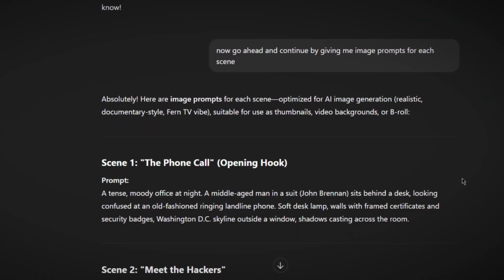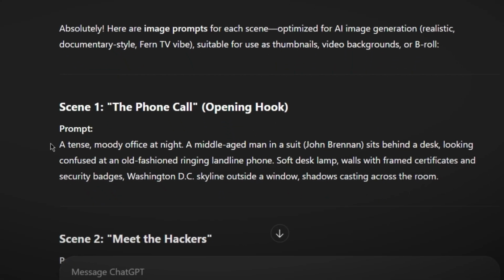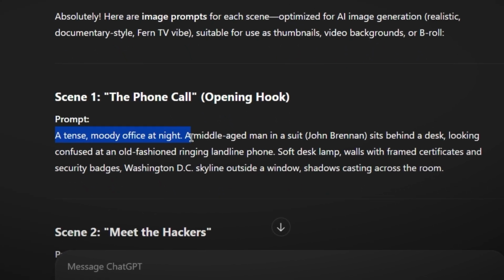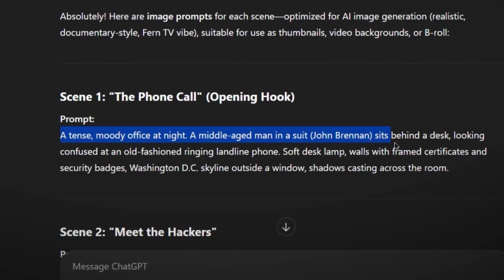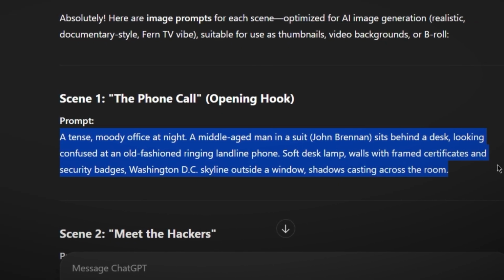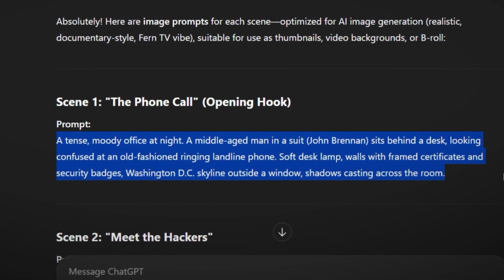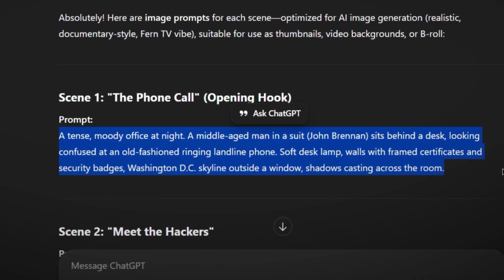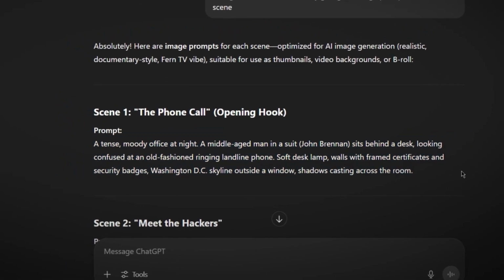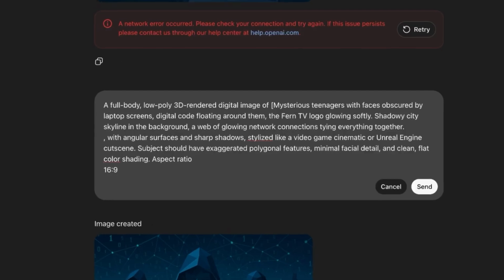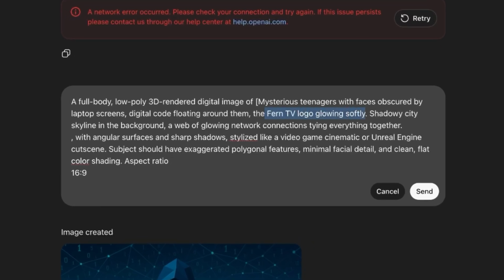First, take the exact image descriptions from the GPT script we generated earlier. For our teen hackers example, the first scene calls for a tense, moody office at night. A middle-aged man in a suit sits behind a desk, looking confused at an old-fashioned ringing landline phone. Plug that into ChatGPT with this exact template and let the magic begin.